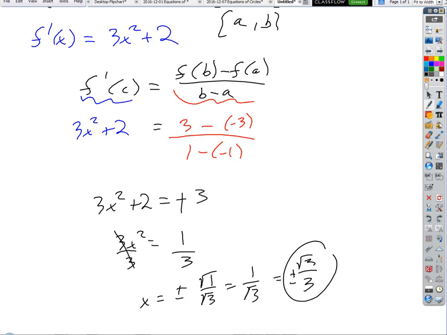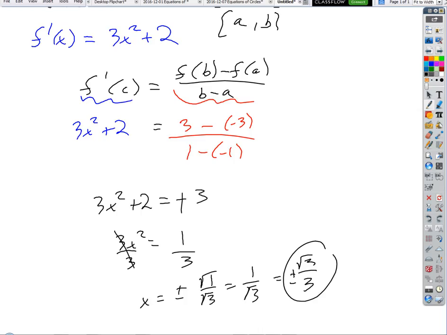Yep, that's it. What if our interval, just hypothetically, say everything was the same, but our interval went from 0 to 1? Then I couldn't keep both of those, could I? One would go away, right? I could only keep the positive one. That's the only one guaranteed, because the mean value theorem only guarantees at least one value in the interval.